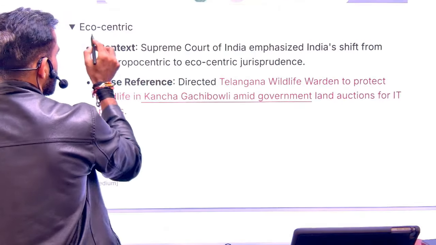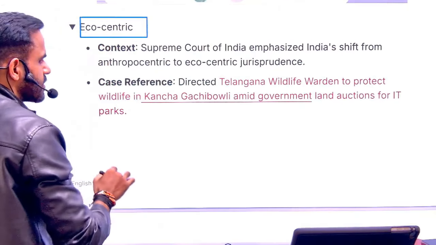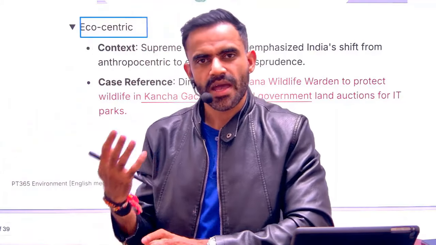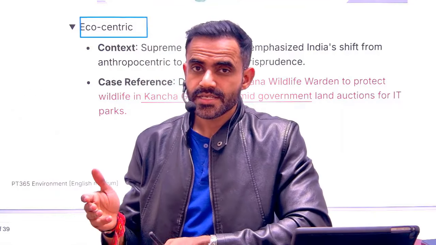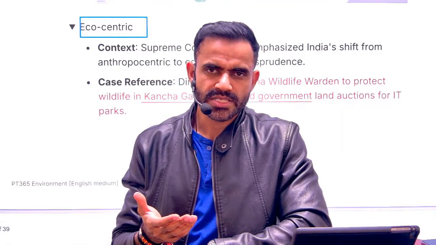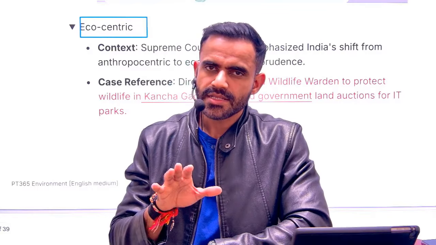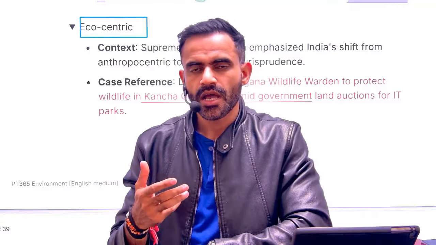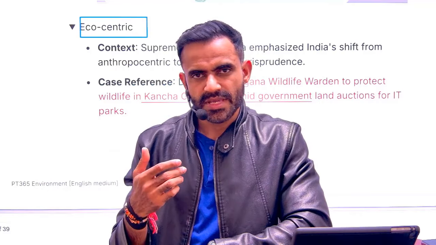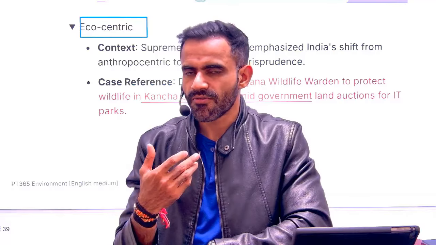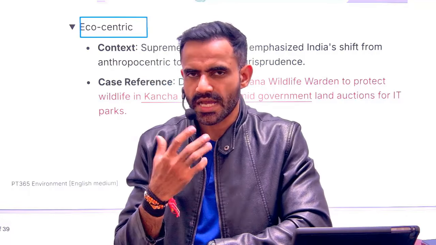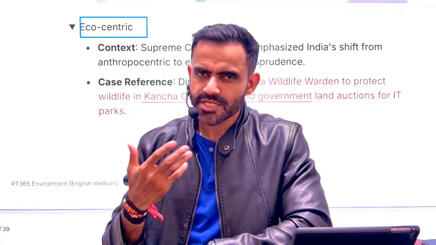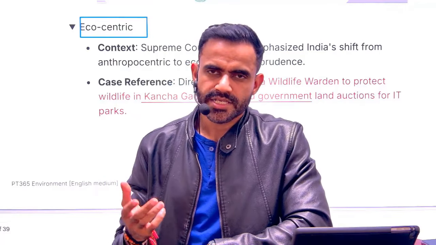Okay. Next is related to ecocentric. Now understand, three terms are there. One is ecocentric, which basically means environment centric. Second is anthropocentric, which means human centric. And then there is biocentric, which means life centric. Life can be in the form of human beings, animals, marine organisms and all that. Now over a period of time, the interpretation of Article 21 has changed.